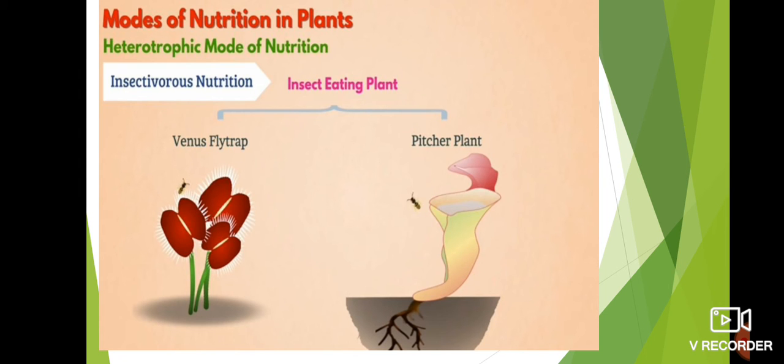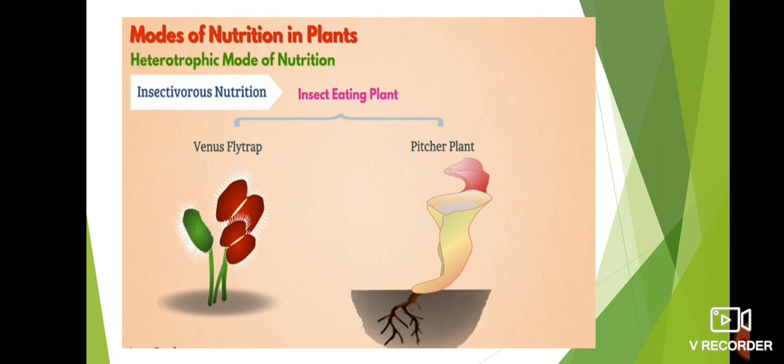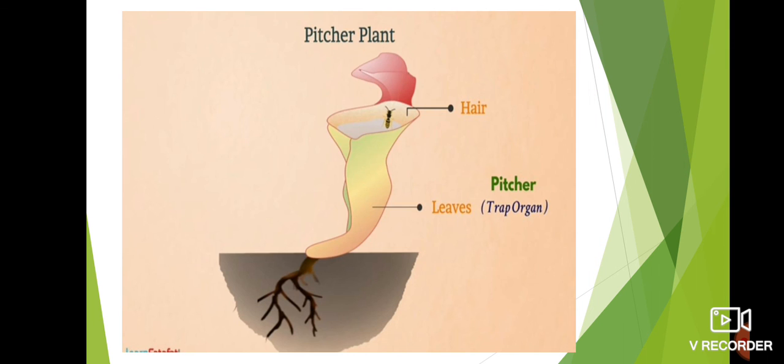Next is insectivorous nutrition. Some plants like Venus flytrap and pitcher plants can eat insects. Their colorful parts attract insects towards them. Parts of their body such as leaves are modified into trap organs such as the pitcher, which help in catching insects. The hair present in the pitcher holds the insect so it doesn't escape. With the help of digestive enzymes, they digest the insects and obtain nutrients from them.